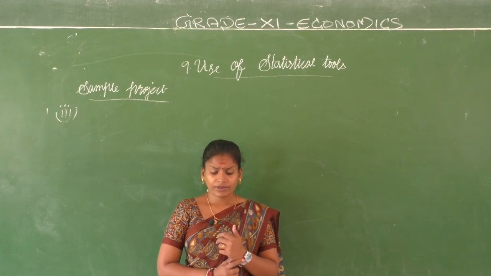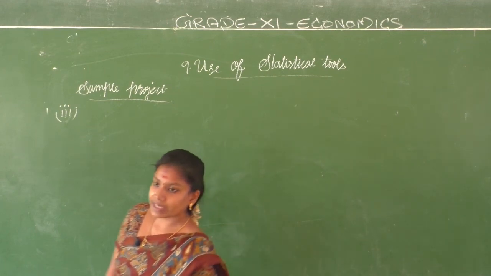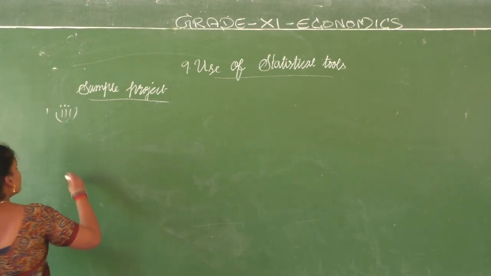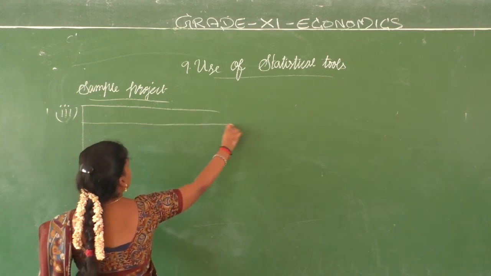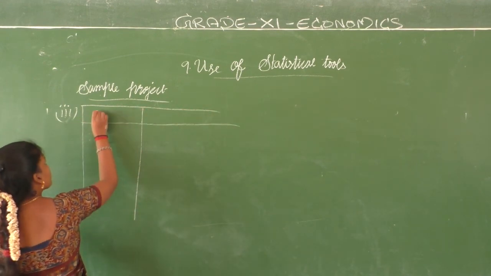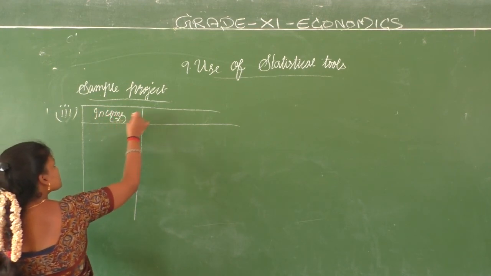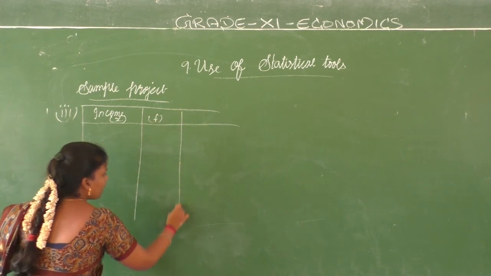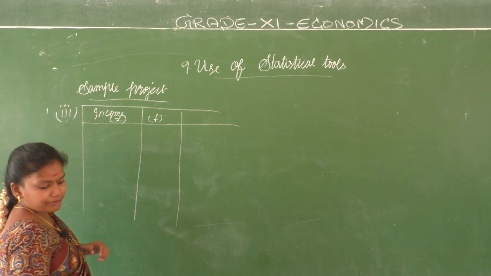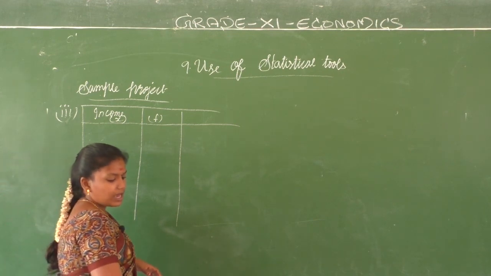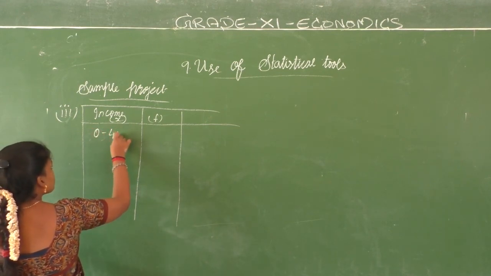So ready? We are going to find the arithmetic mean. We have the income class that has been given. The income class, that is X, and you have the number of families as frequency, F. Chariya. So what are the income classes we have? We have 0 to 40.